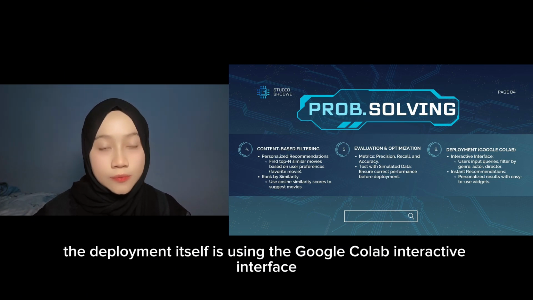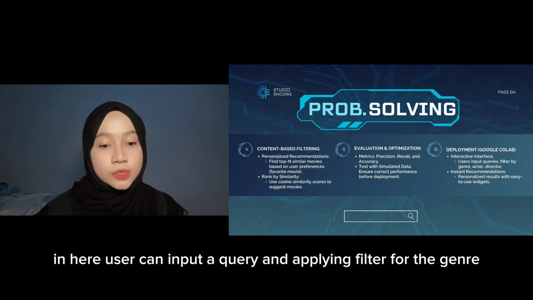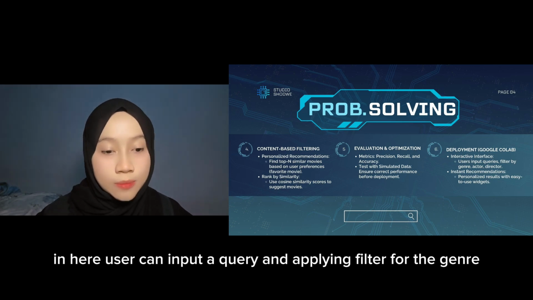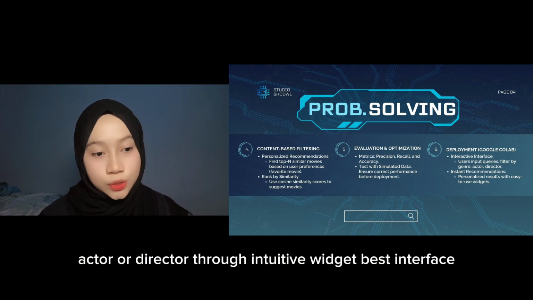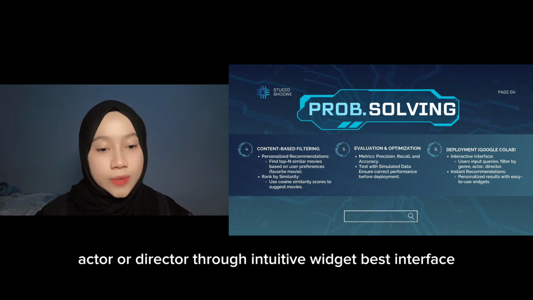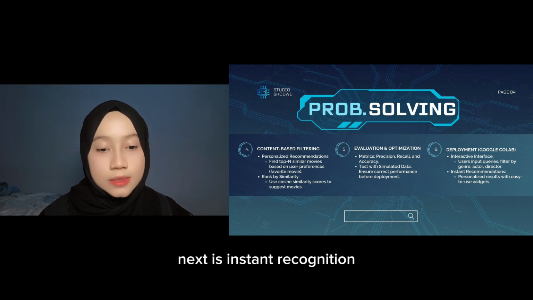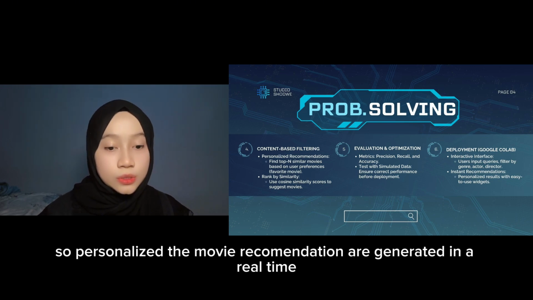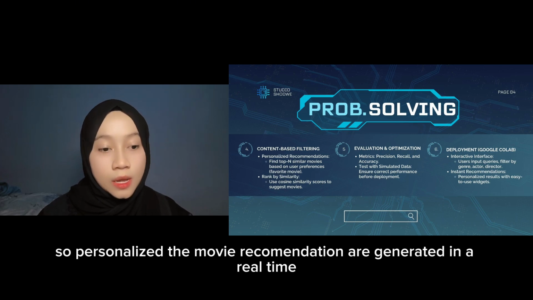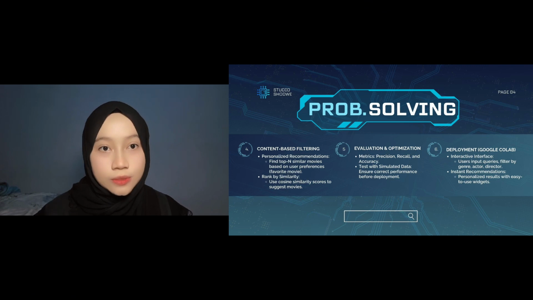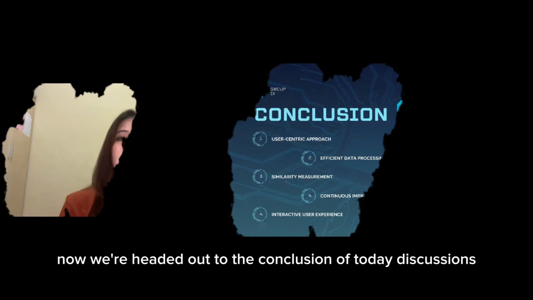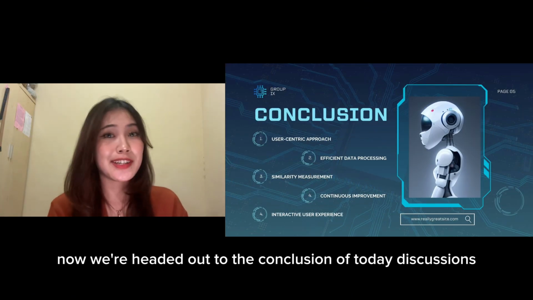The deployment itself is using the Google Colab interactive interface. In here, users can input a query and apply filters for the genre, actor, or director through an intuitive widget-based interface. Next is instant recommendation. So personalized movie recommendations are generated in real time, offering a seamless and user-friendly experience. That's all. Now we head to the conclusion of today's discussion.